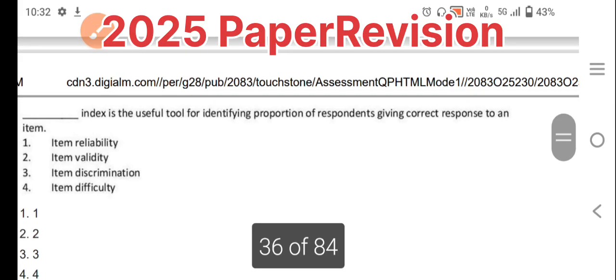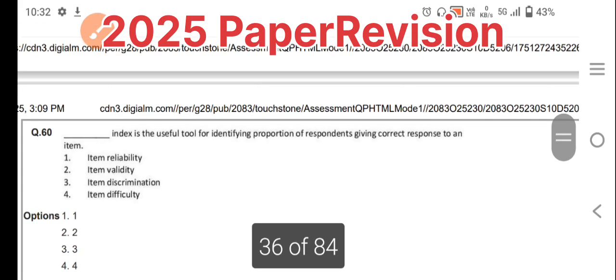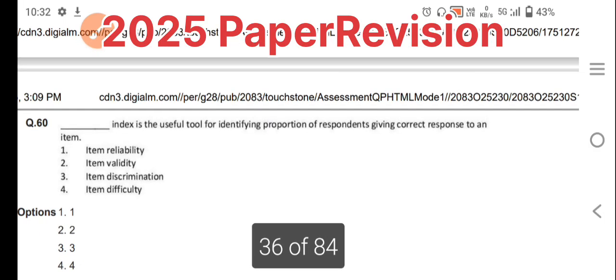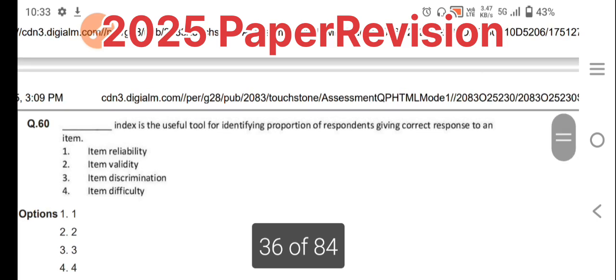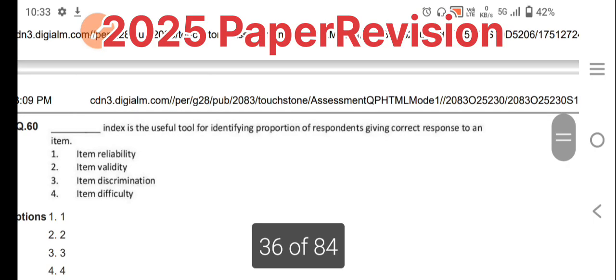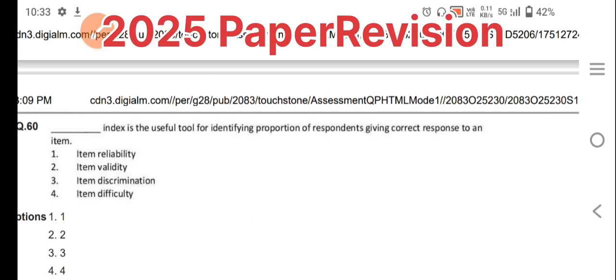Item reliability is not matching here. Whether items are reliable or not depends on later. And item validity is also not matching here, because they are asking the question based on a tool. Which is the tool? Item discrimination is the tool. It also looks at proportion: how many respondents give the answer.